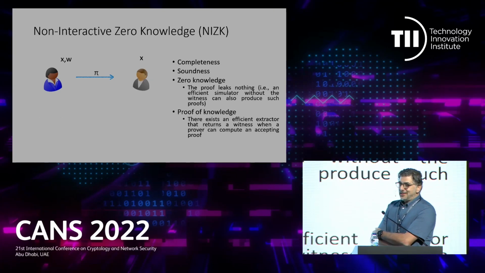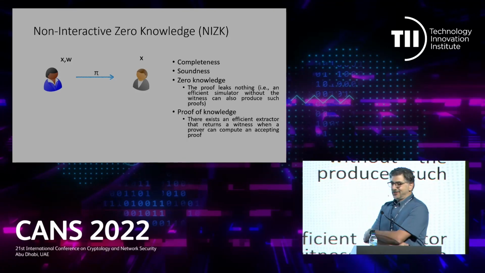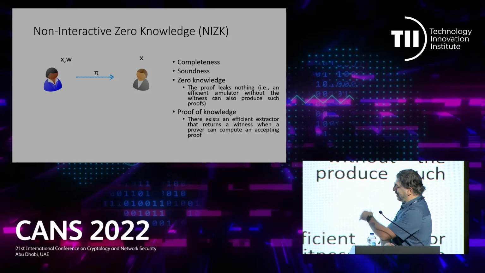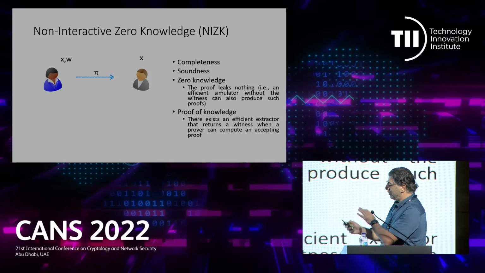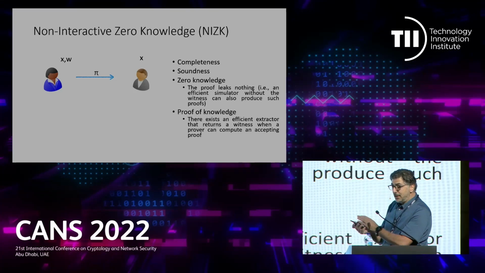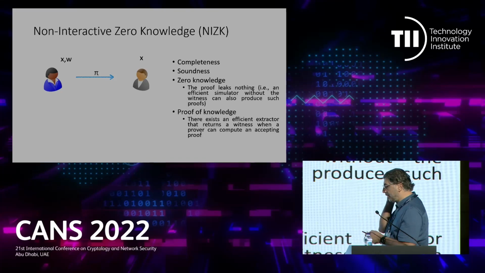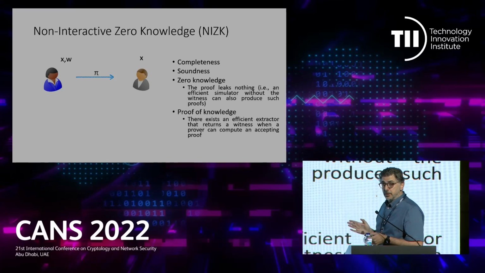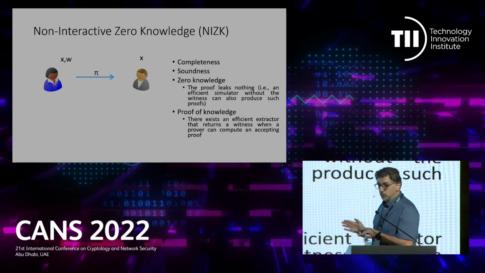Let's go a little bit more into the details of the definition, even though it will remain with a high-level formalism. We want a few properties. One is completeness. Completeness means that the verifier will accept the proof if the prover computed it correctly using the witness.